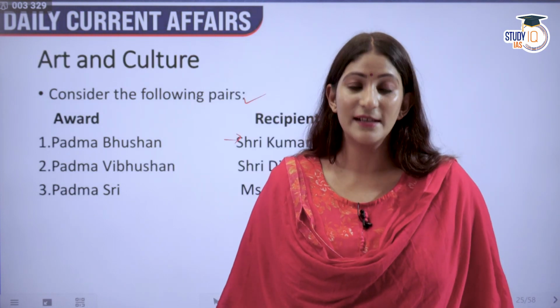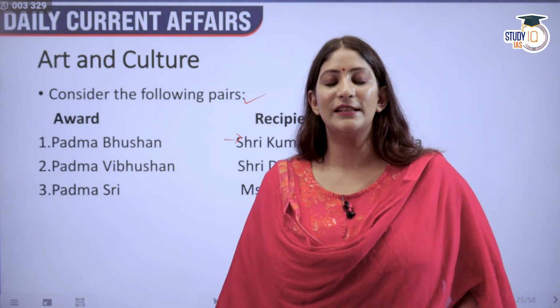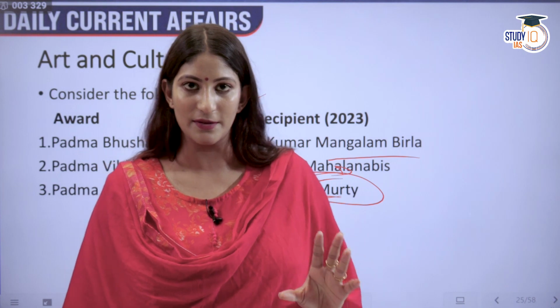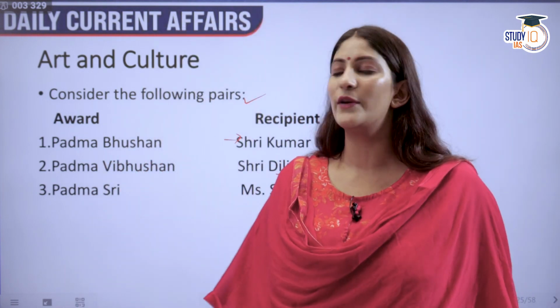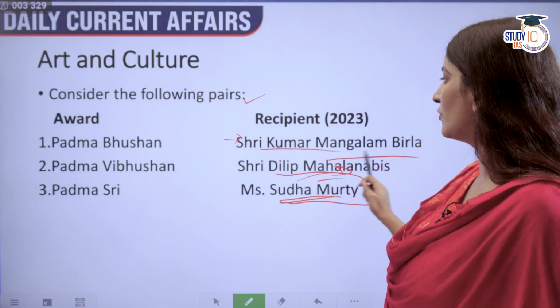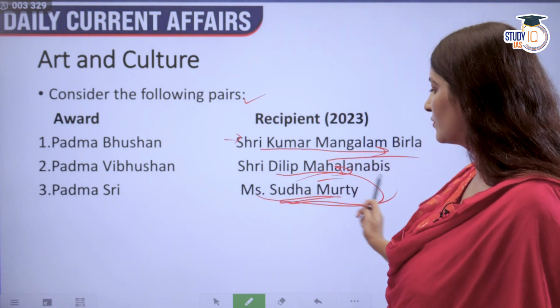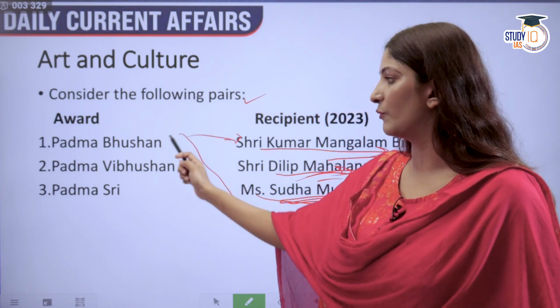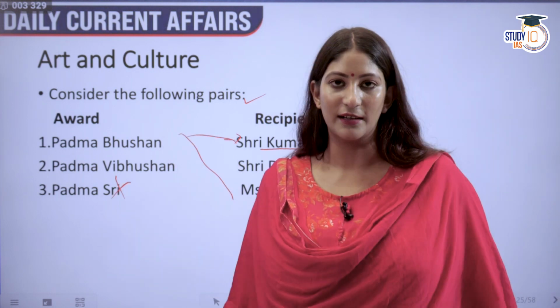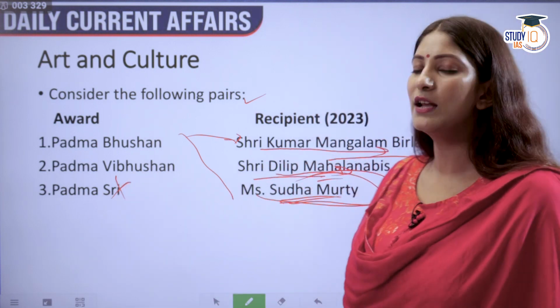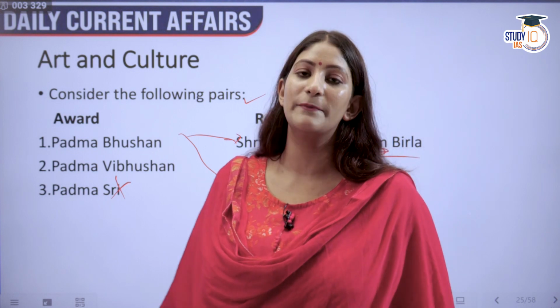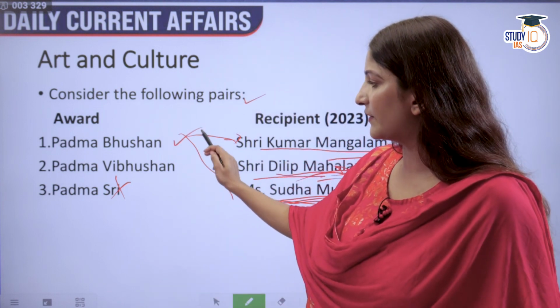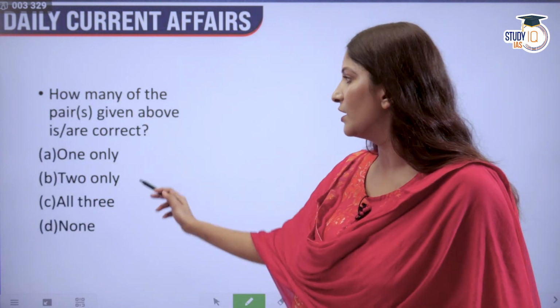These are the highest civilian awards in India, and the nominations are open for them right now. It can be given to even foreigners and posthumously, that means after the death of a person. Padma Bhushan for the year 2023 has been given to Shri Kumar Mangalam Birla and also Miss Sudha Murthy, and she has received Padma Bhushan only, not Padma Shri. So the third pair is incorrect. Padma Vibhushan has been given to Shri Dilip Mahalanabis among many other recipients, and this was given posthumously in the field of medicine. So first is correct, second is correct, third is not correct. Two only will be the correct answer.